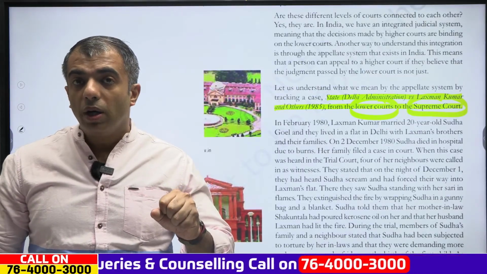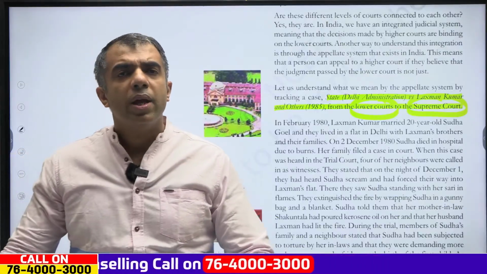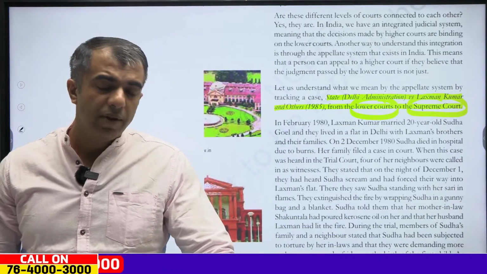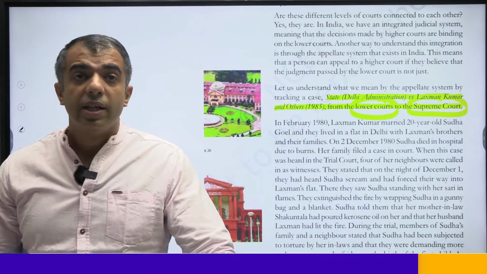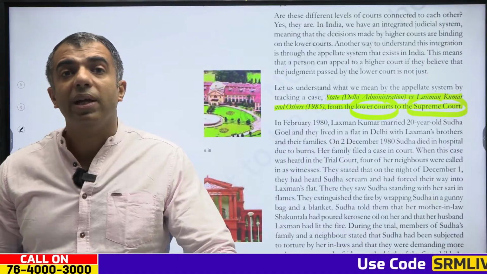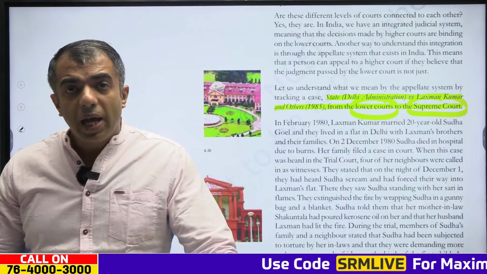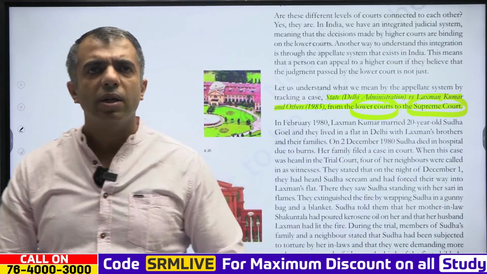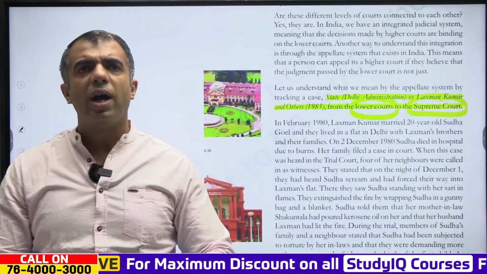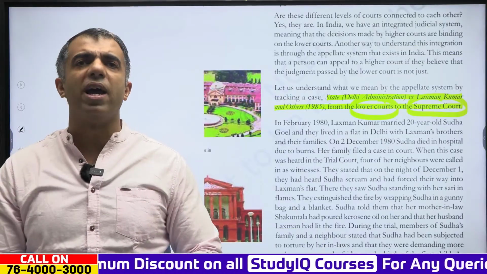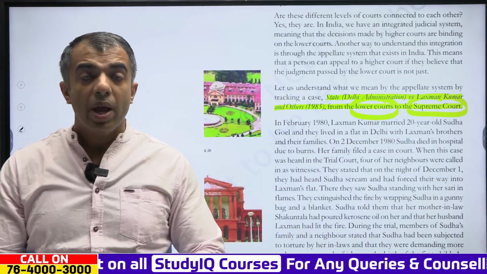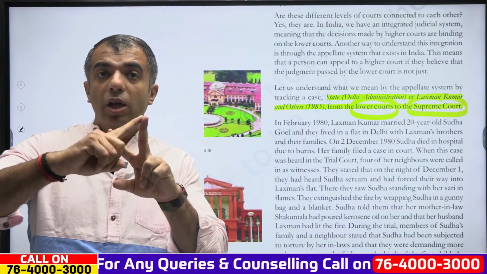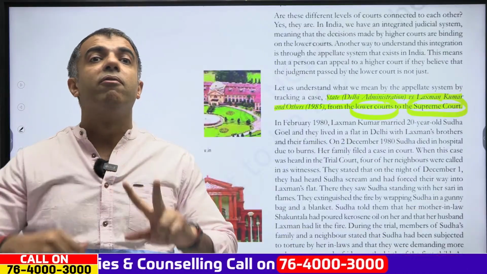Now, how the case further unfolded: in 1983, the three individuals who were sentenced to death went to the High Court to appeal against this verdict. The High Court heard the arguments of the lawyers, and decided that Sudha had died due to an accidental fire by the kerosene stove. Now, you understand, the trial court gave them death. The High Court acquitted them from the death.